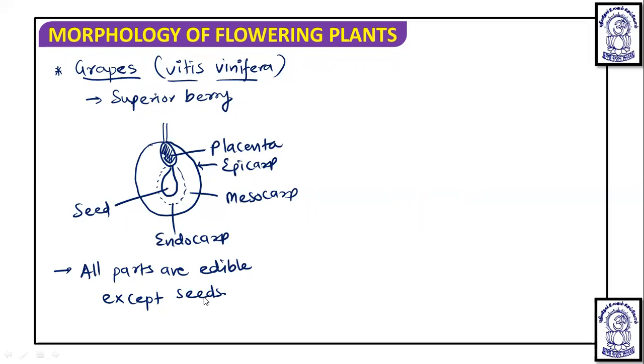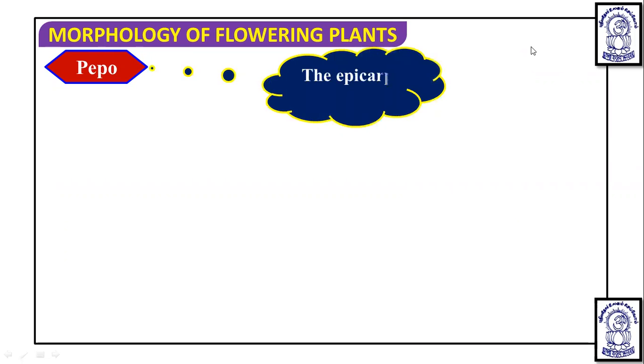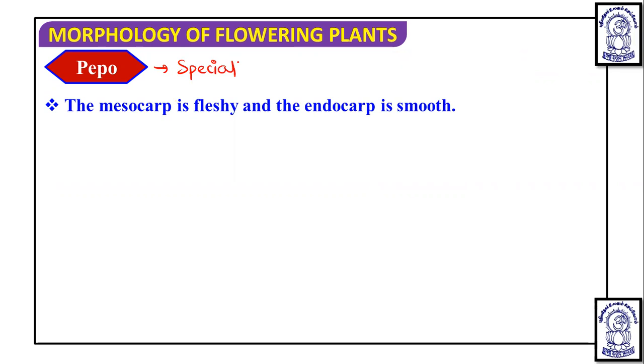After this, we are going to talk about the pepo. So let's talk about this pepo fruit. In this, the epicarp is like a rind. And these are some of the special type of berries. So if you write, it is a special false berry. Why is it known as a special false berry?